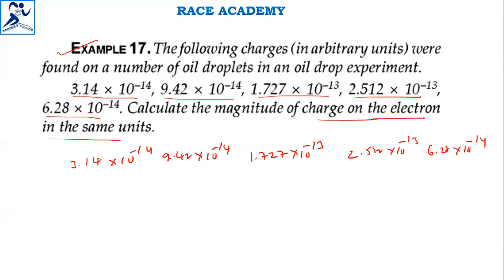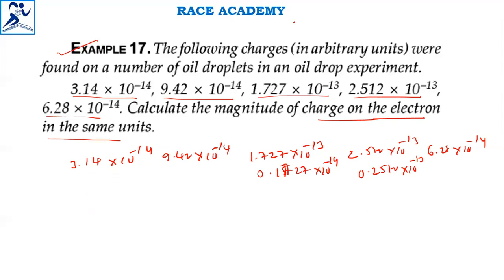In such a case, all need to be written as 10 to the power of minus 14. I will write 0.1727 into 10 to the power of minus 14 here, and this one 0.2512 into 10 to the power of minus 13, and the remaining all like this.